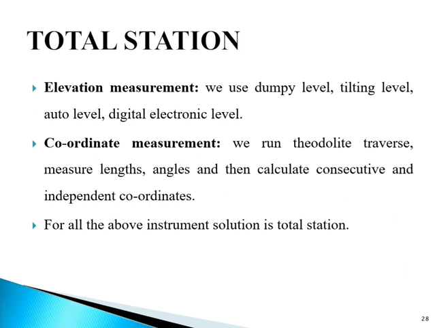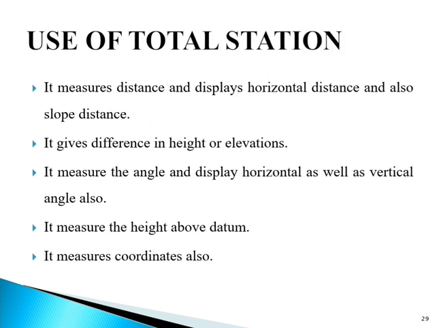So from the above different survey works, we use different survey instruments. To overcome this, the solution is the total station. A total station can be used for various types of survey works. So let us see the uses of total station.